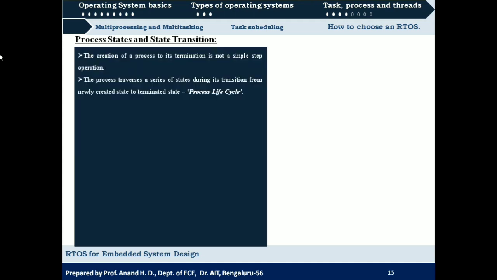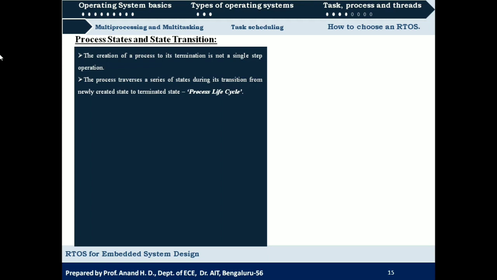So now we shall see process states and state transition. A process can be in a number of states. The creation of a process to its termination is not a single step operation. Once you divide a program into processes, you say that a process is created, and once it is executed and the results are stored, we say that the process is completed or terminated. But the step from process creation to process termination cannot be considered as a single step.